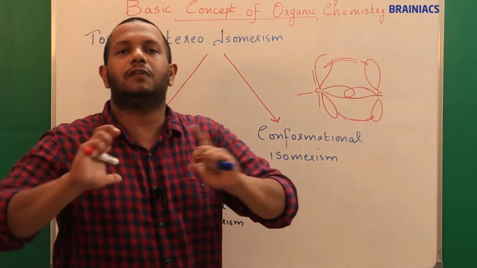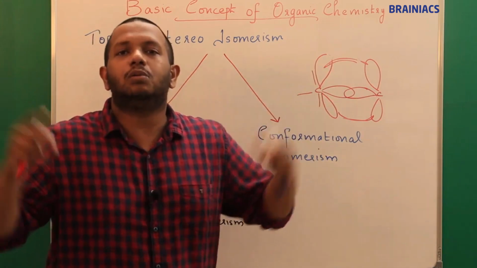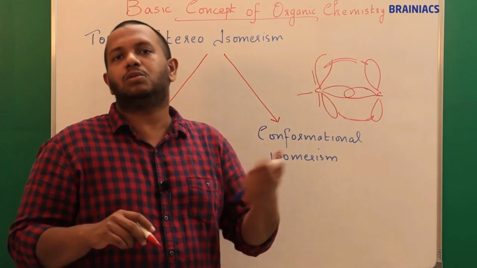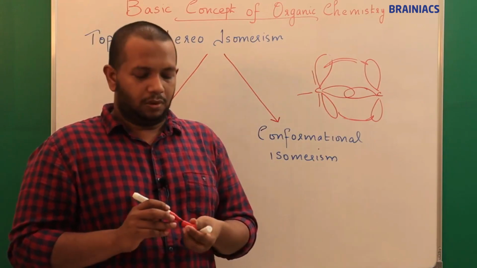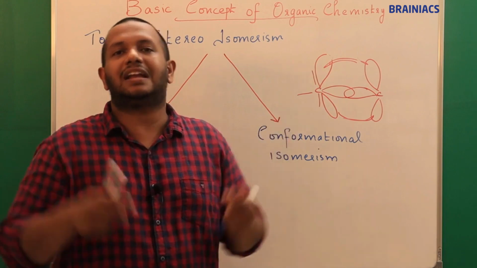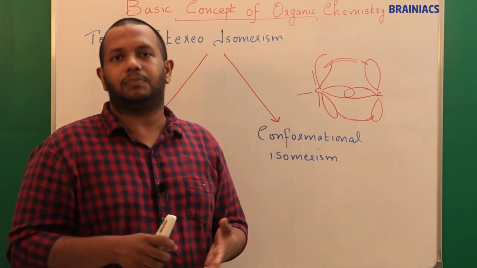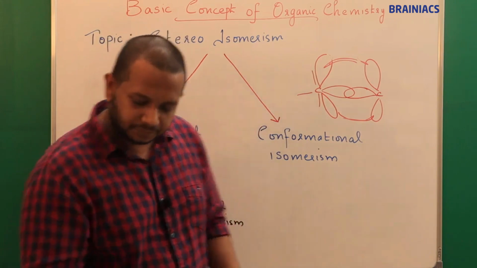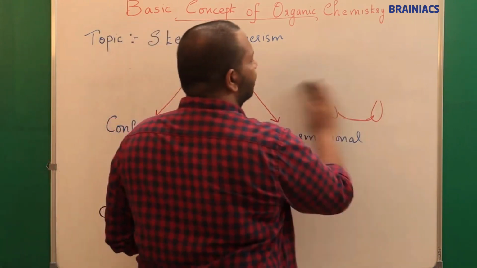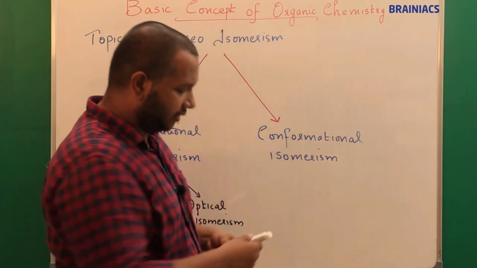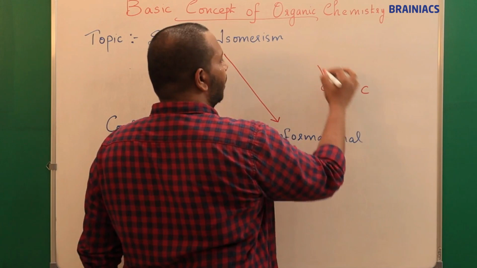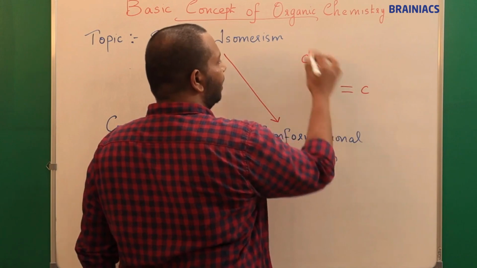Then the question is, sir, if we are not able to rotate it, then how will the atoms change their space, or how can the different positions for atoms come? It can come naturally only. For example, if I draw a compound like this, C double bond C, you have a CH3 group here in space.